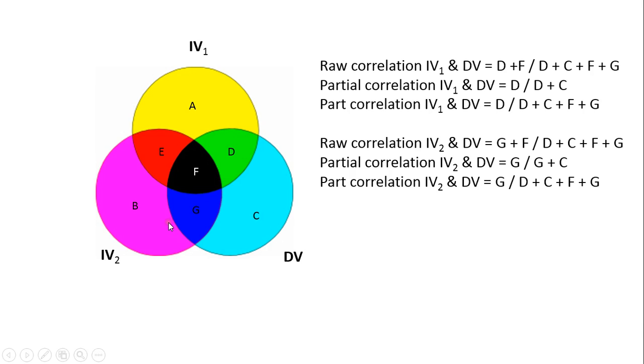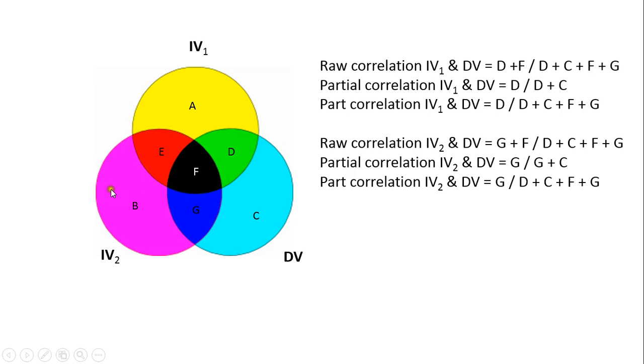In the second step, when you add level of motivation, this shared variance between these two variables is being removed from the regression. So if there is a relationship between IV1 and IV2, and there's a relationship between IV1 and the DV and IV2 and the DV, which is represented by F, so there's overlapping variance between the two predictors, and both of the predictors overlap with the DV, then the relationship between IV1 and the DV in the second step will be reduced because you're taking this variance here out at step 2.